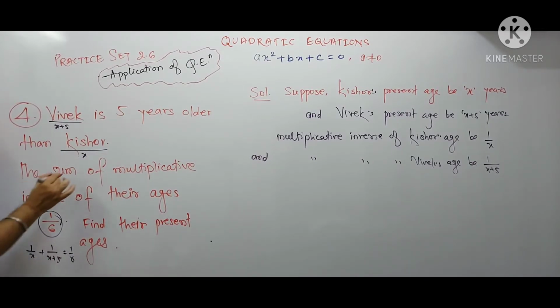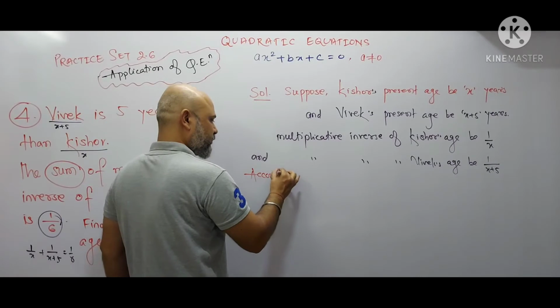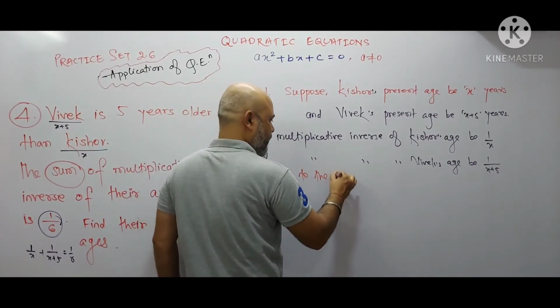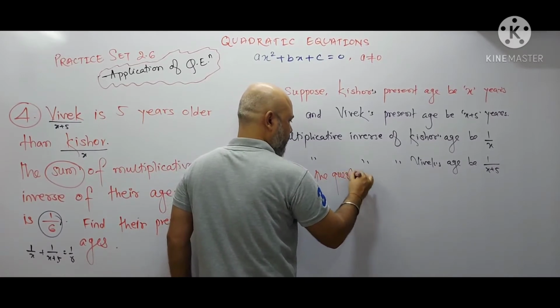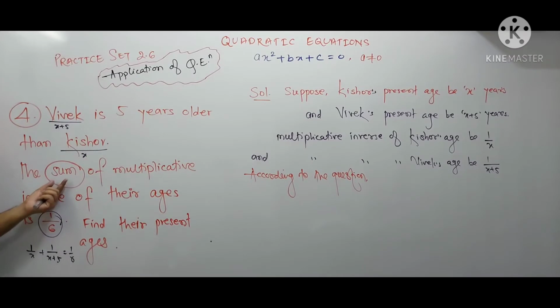Now according to the question, what is given? Sum. So I will write here according to the question. According to the question. Sum of multiplicative inverse of their ages is 1 by 6. It means that 1 upon X plus 1 upon X plus 5 is equal to 1 by 6.